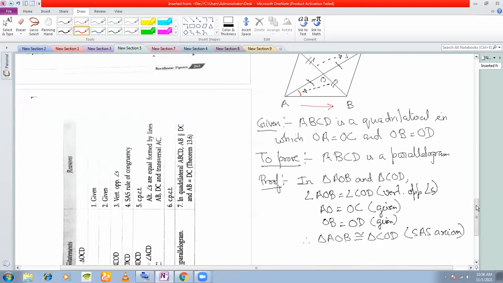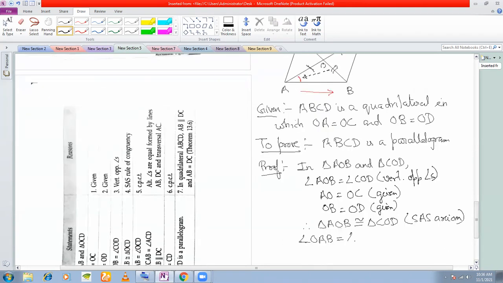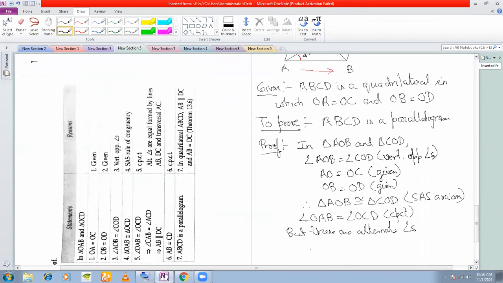Okay. So therefore, we write here angle OAB is equal to angle OCD, CPCT. But these are alternate angles. So therefore, we can say AB parallel to DC. Fine. So we have proved these two sides are